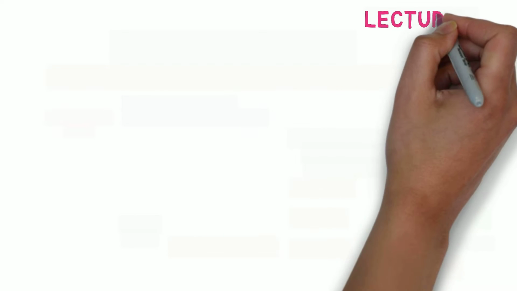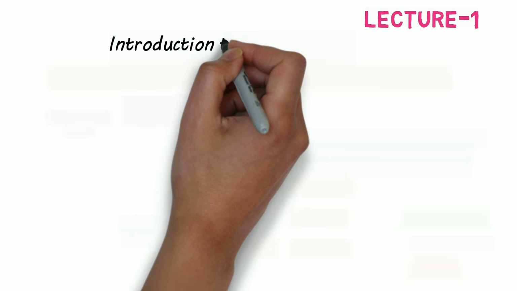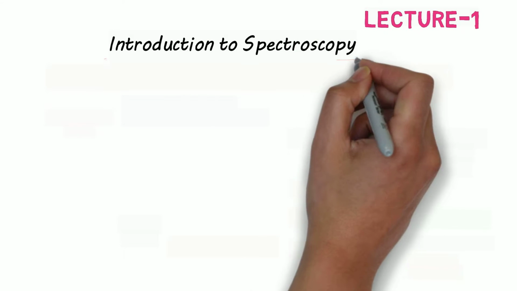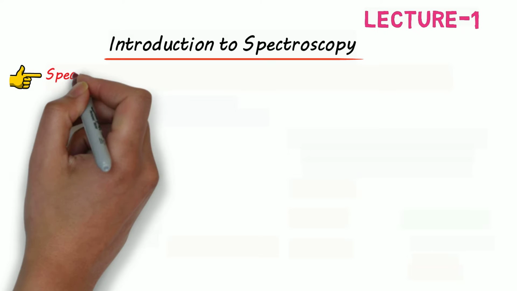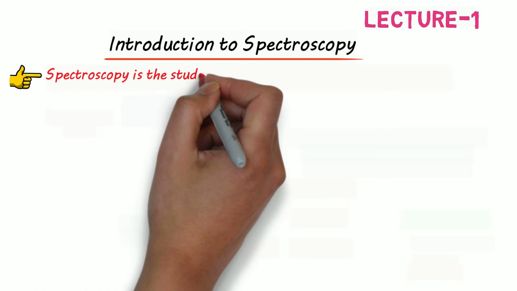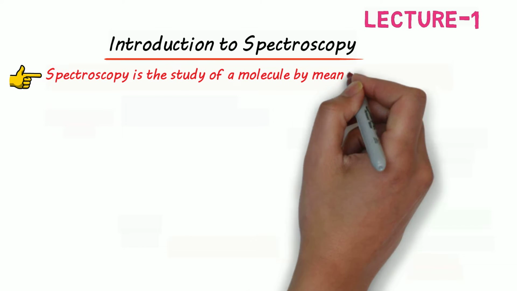Hello dear students, in this lecture we will try to understand the introduction to spectroscopy. Spectroscopy essentially consists of two words. One is spectros, meaning spectrum, and scopy, meaning to study, which means if you study any molecule with the help of its spectrum, we call that spectroscopy. So spectroscopy is the study of a molecule by means of its spectrum.